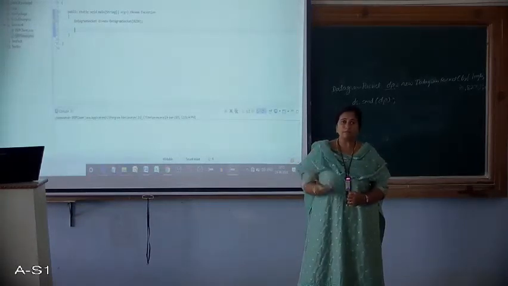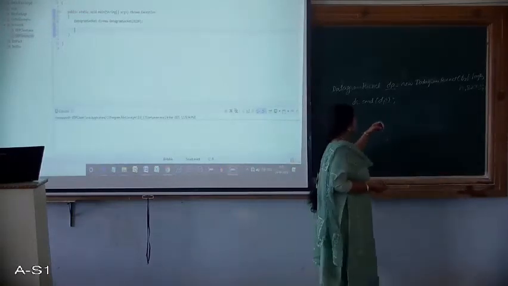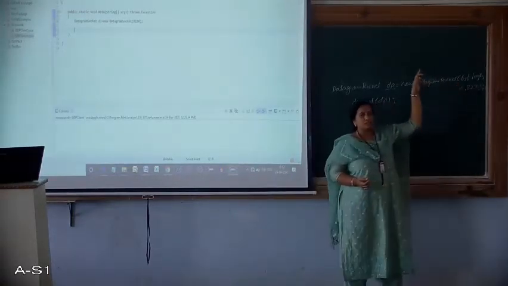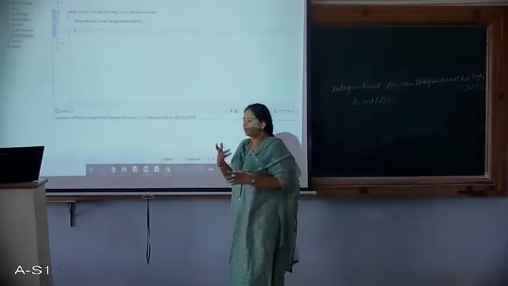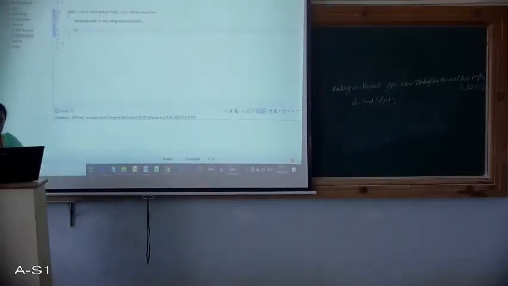So we need to have the byte array here also, because what we are sending from the client side is the byte array, isn't it? So that byte array should be received at the server end. So here too we need to create the byte array. So byte array, let me call it as B1. B1 equals to new byte. Let's take the size as 1024. You can take any size as per your requirement.